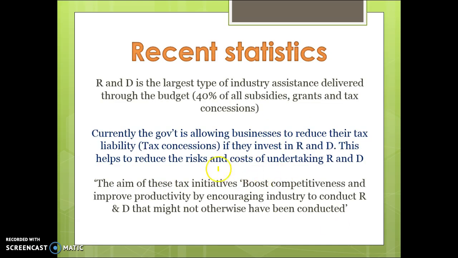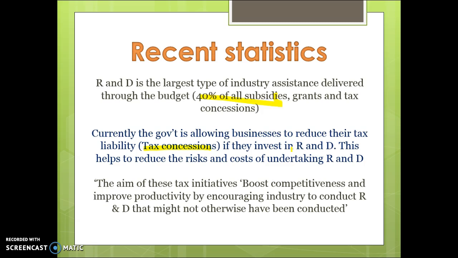Recent statistics show research and development is the largest type of industry assistance through the budget. It's around 40% of all subsidies, grants and tax concessions. So it is a big part of industry assistance, providing research and development grants. The government is allowing businesses to reduce their tax liability at the moment through tax concessions if they invest in research and development. And the aim of that is to try and reduce the risks and costs involved in that. We'll talk about how tax concessions work a little bit later.